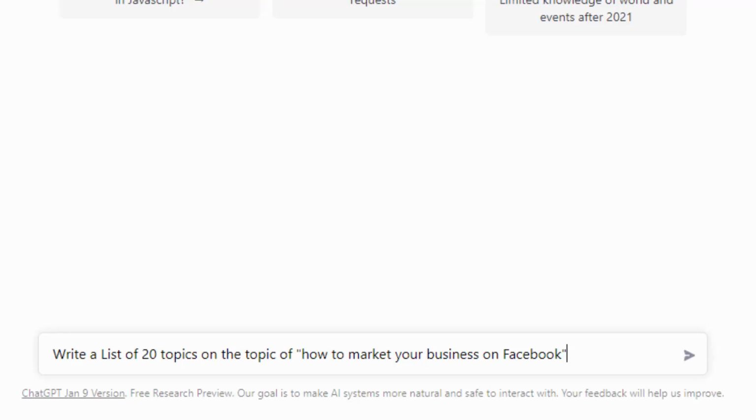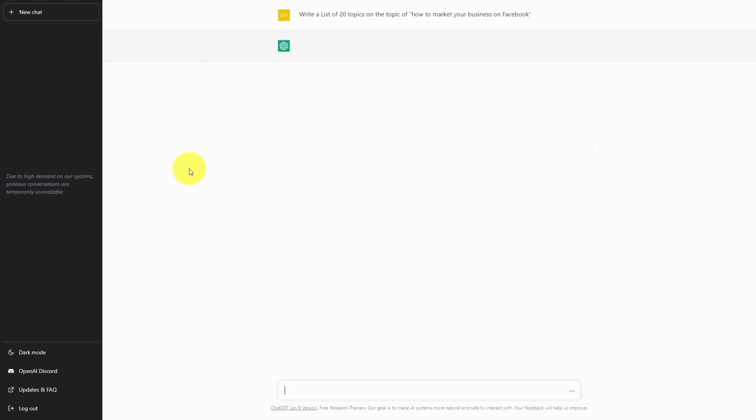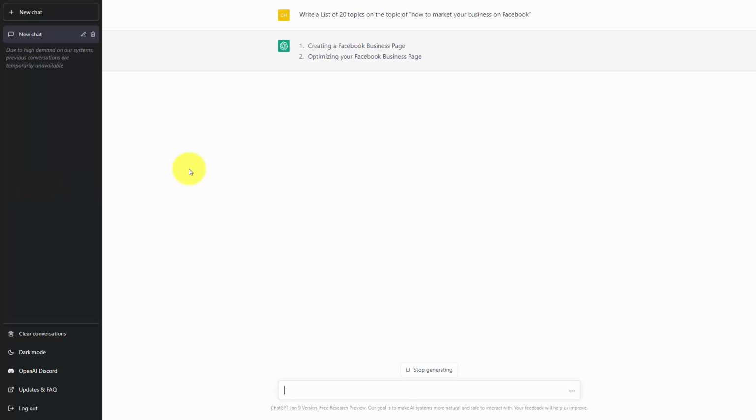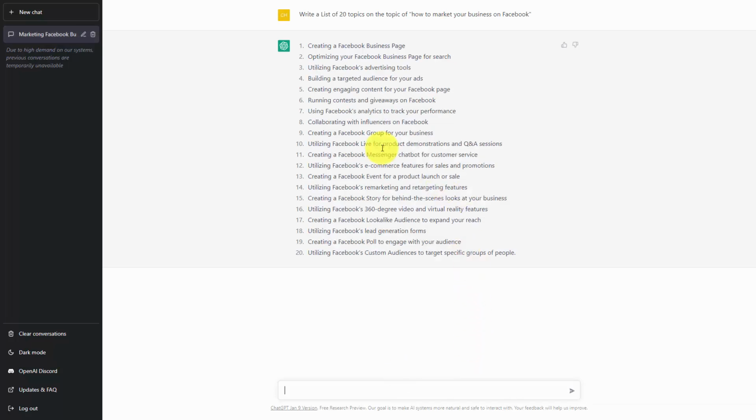We can start the process by writing in a simple command. And we're going to give the command, and we're going to ask for a specific number of results in our command. We're going to click enter. What's going to happen then is ChatGPT is going to produce a list as we have asked it to do. Once we have our list within this area, we can go back and qualify this list.